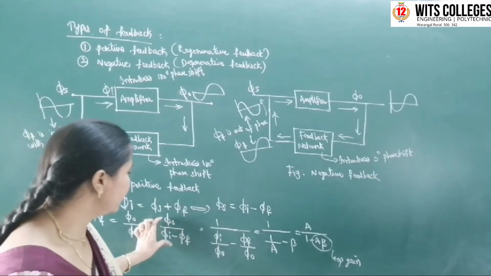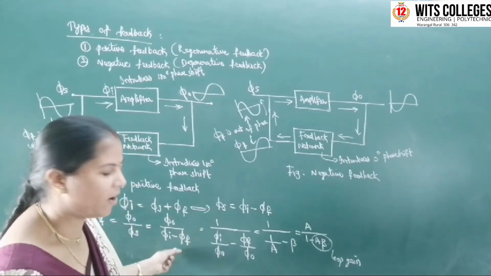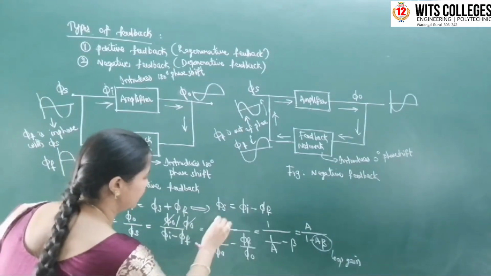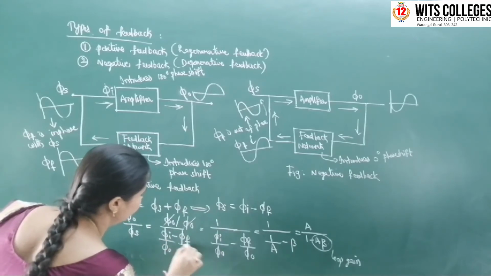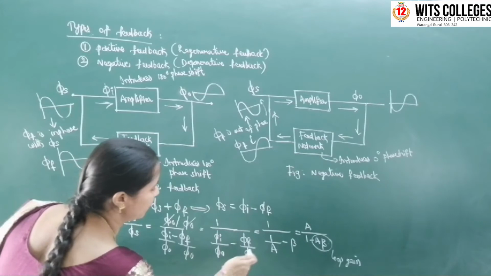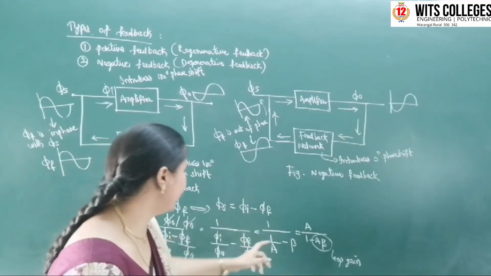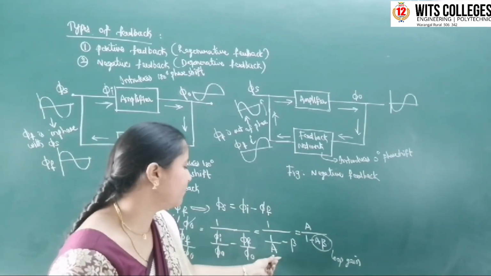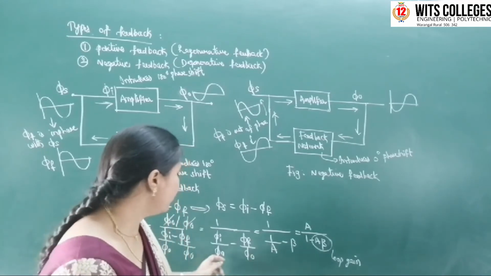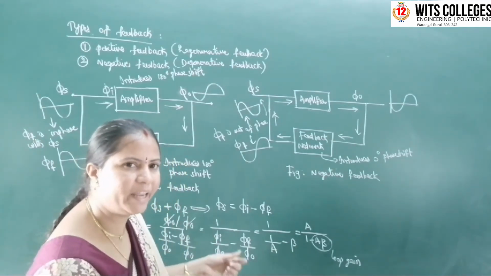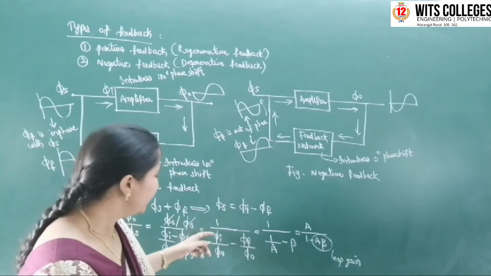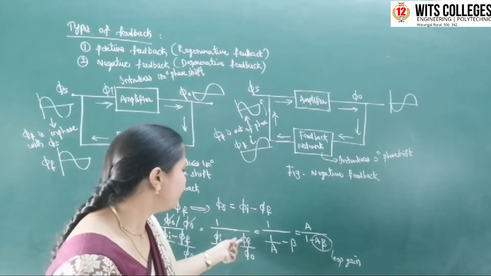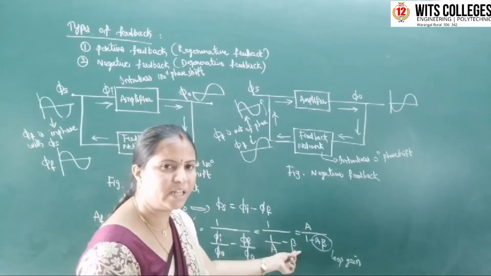So in this equation, in the numerator and denominator, if you divide by phi naught, the numerator becomes 1, and the denominator becomes phi i by phi naught minus phi f by phi naught. Phi i by phi naught is nothing but the inverse of the gain of the basic amplifier, which is indicated by A. Actually, gain is output voltage to input voltage; here it is input voltage to output voltage, which is 1 by A. Okay, now 1 by A minus phi f by phi naught.